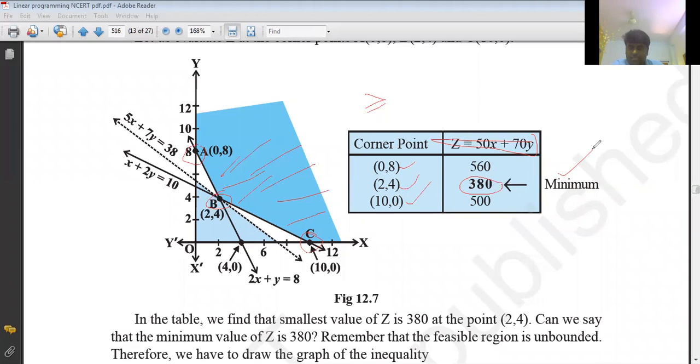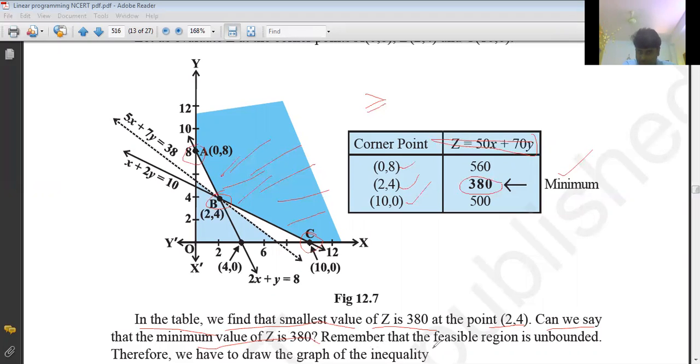But 380 cannot be called the minimum value because the graph is not bounded. See, here we can understand in the table. Remember, this is common. This is a common point we write for every LPP, for every problem. Writing like this is common wherever the region is unbounded. Hope you understand. So we find that the smallest value of z is 380 at the point (2, 4). But can we say the minimum value of z is 380?